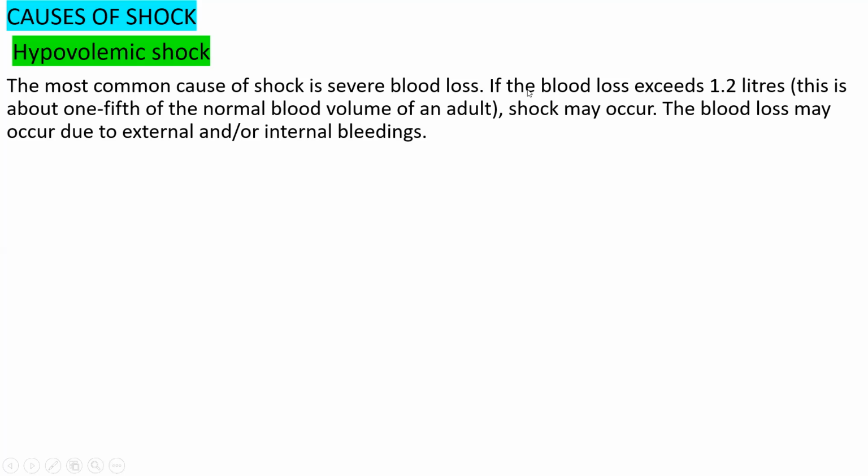So what happened is that if our blood loss exceeds more than 1.2 liter, then there is a chance of developing this shock, which we call hypovolemic shock. The blood loss may occur due to external or internal bleeding. So we don't know now from which category the blood loss occurs, from the external or from the internal bleeding.